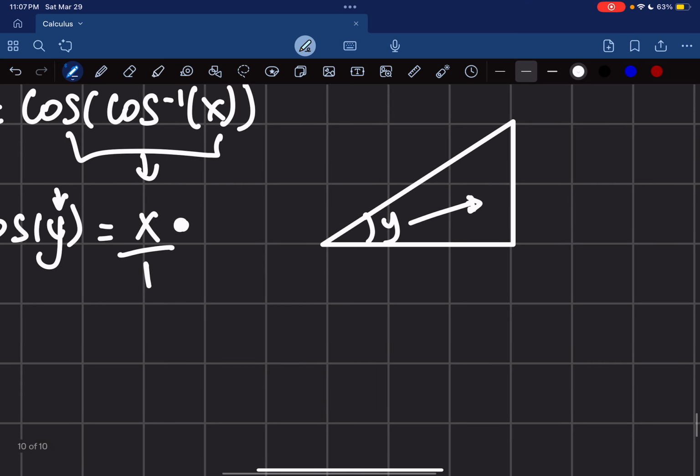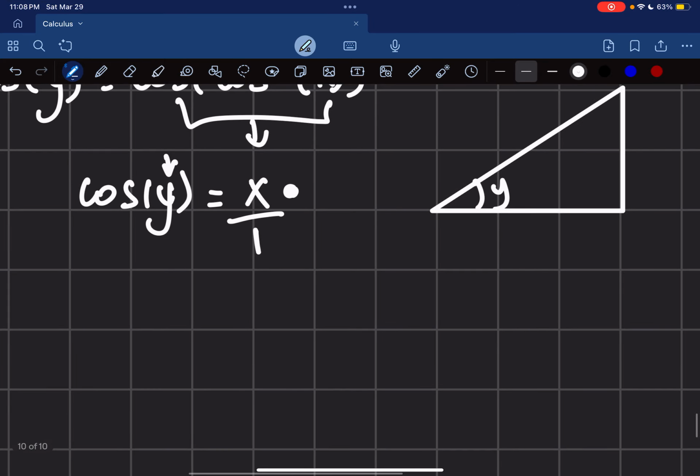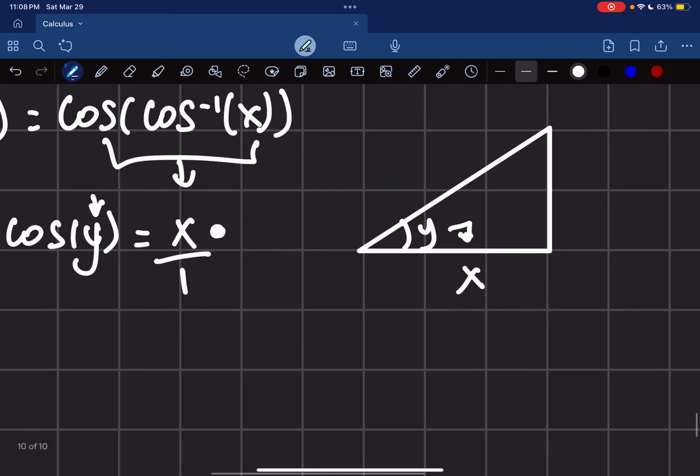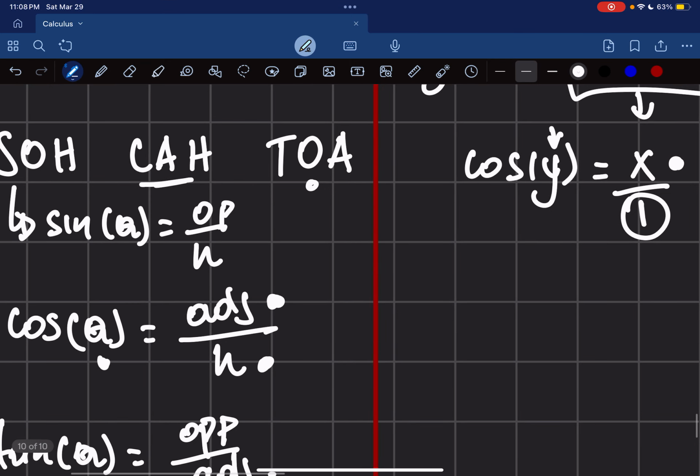Sorry, my apologies. We're talking about cosine, so adjacent. The adjacent side to the angle, which is right here, should be x, and the hypotenuse should be 1, because we're using this formula of cosine of theta equal to the adjacent side over the hypotenuse.